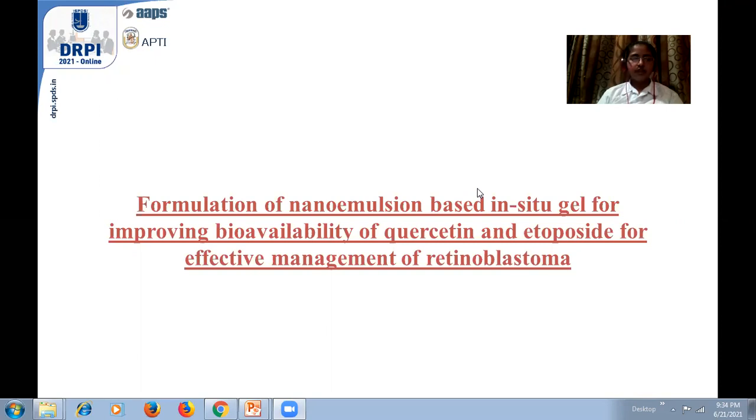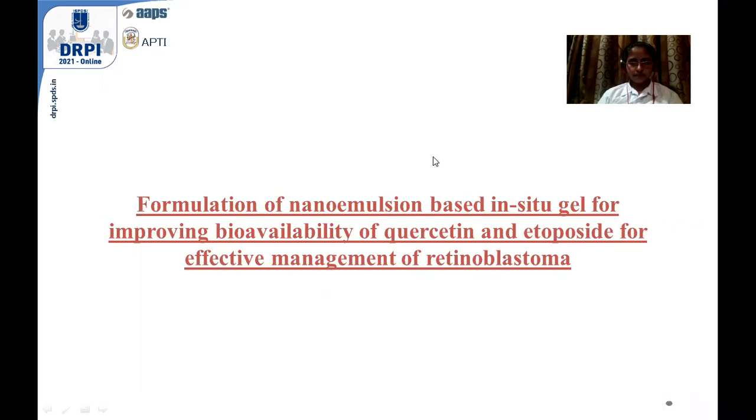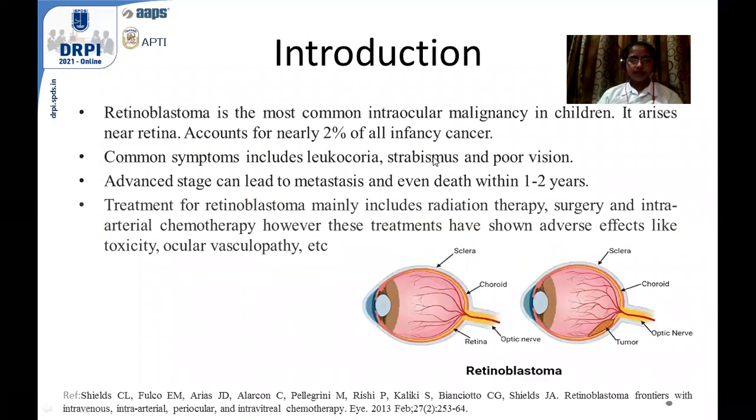Formulation of nanoemulsion-based in situ gel for improving the bioavailability of quercetin and etoposide for effective management of retinoblastoma. Next, retinoblastoma is the most common intraocular malignancy in children.